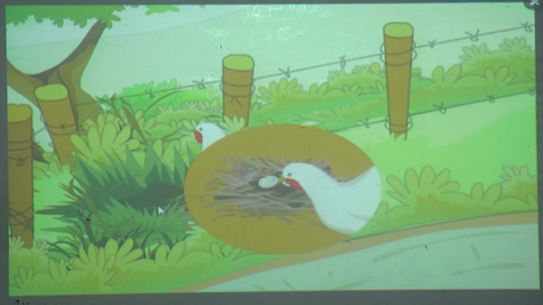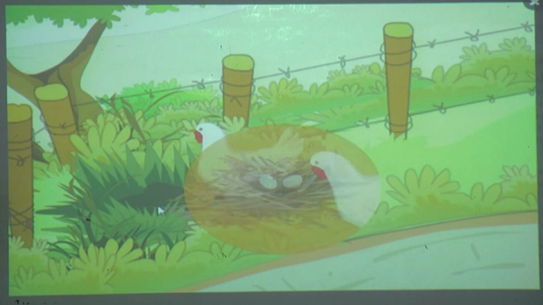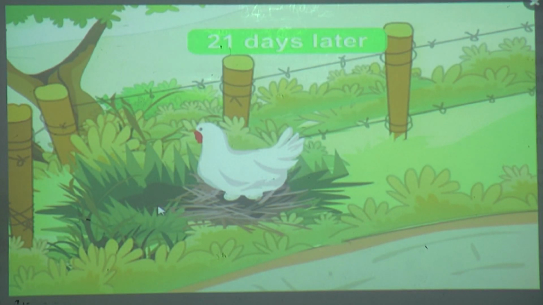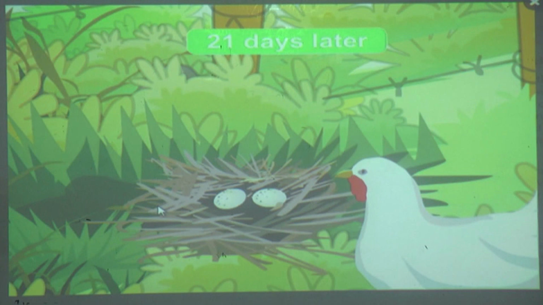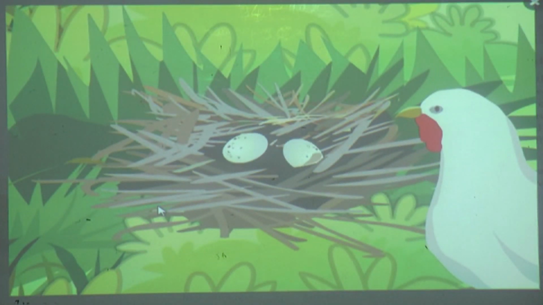She keeps turning the eggs with her beak to warm them from all sides. After 21 days, the eggs are ready to hatch. Let us watch how that happens. There you are. The eggs have hatched and the little chicks are out.